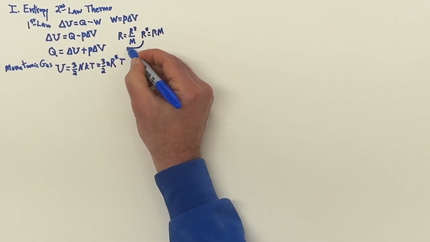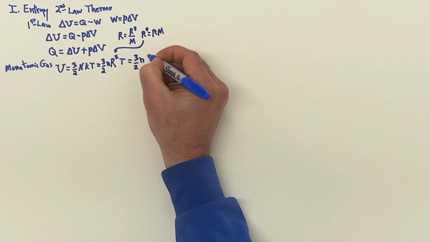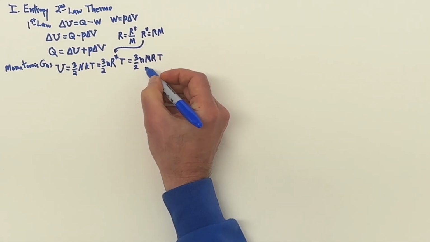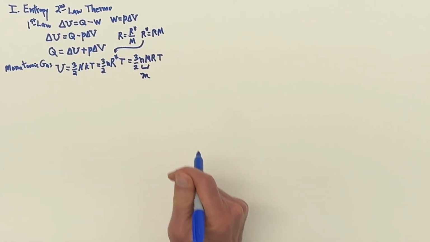And if we come in here and replace that, we'll have 3/2 N times, I'll put the M first, M R T. Now the number of moles times the molar mass is the mass of the gas. And we have looked at this before. So this is just a quick review to have this class as contained as possible with as many basic things in there. So we review some things as we go.